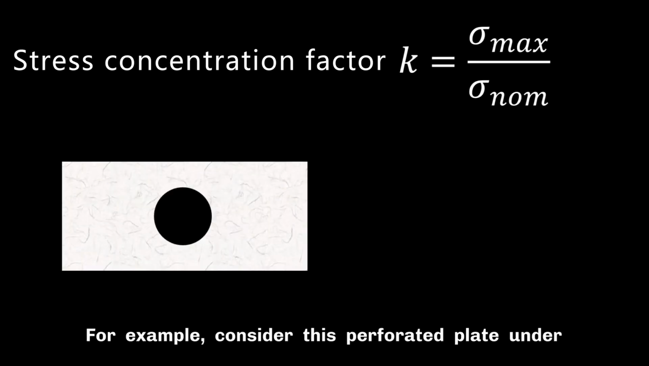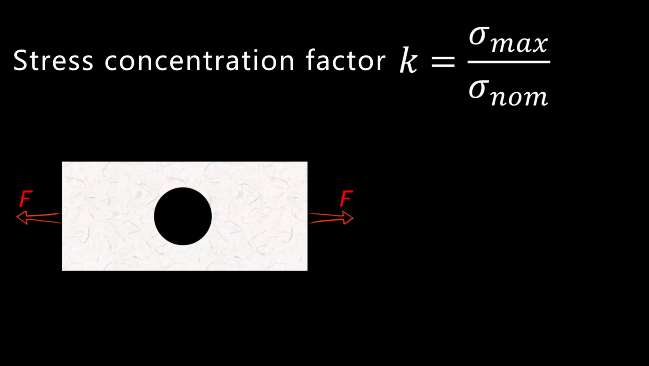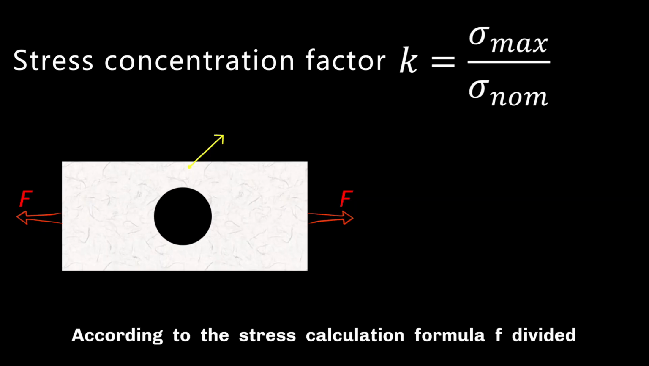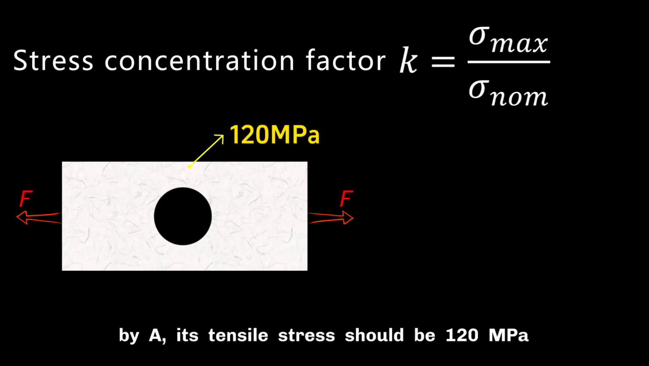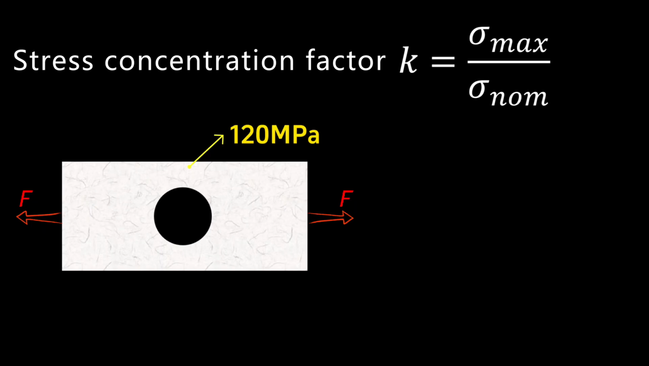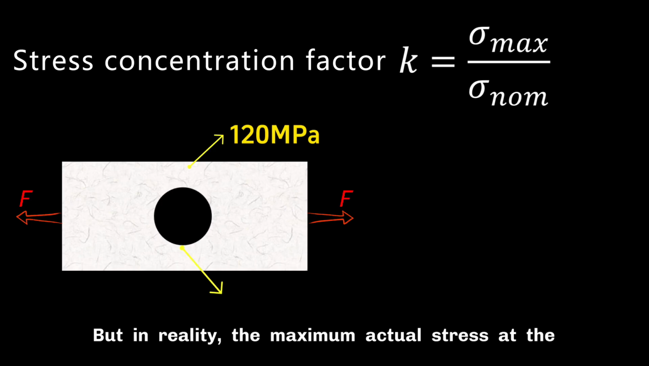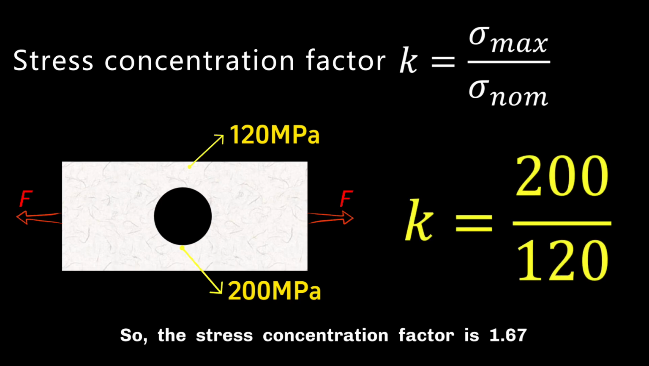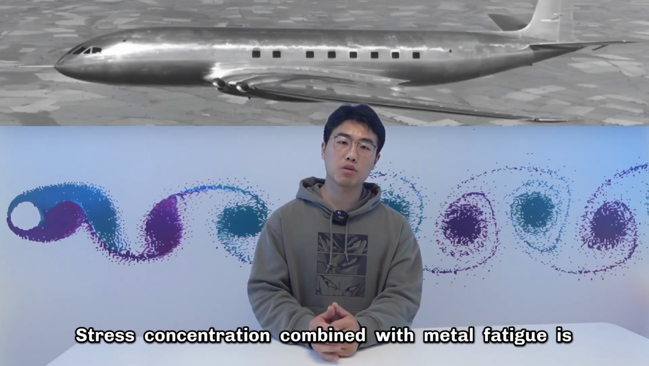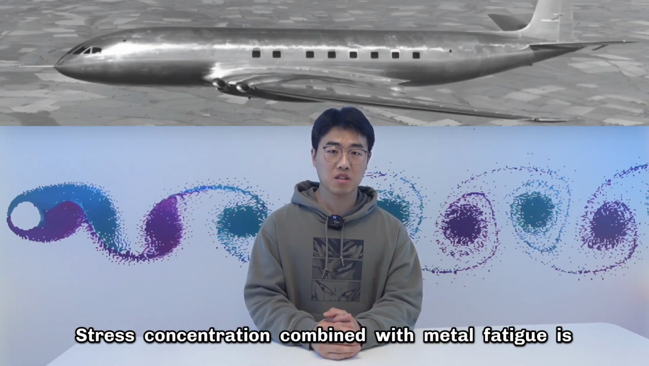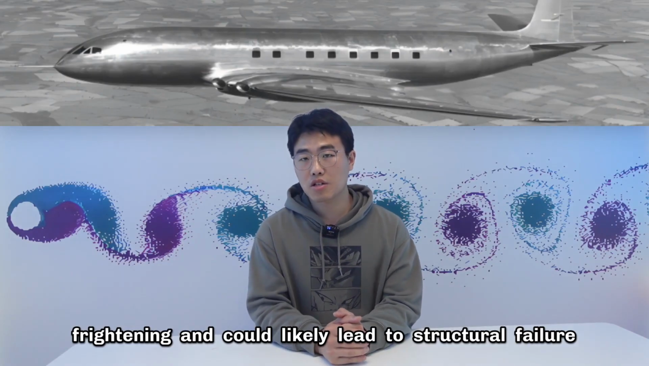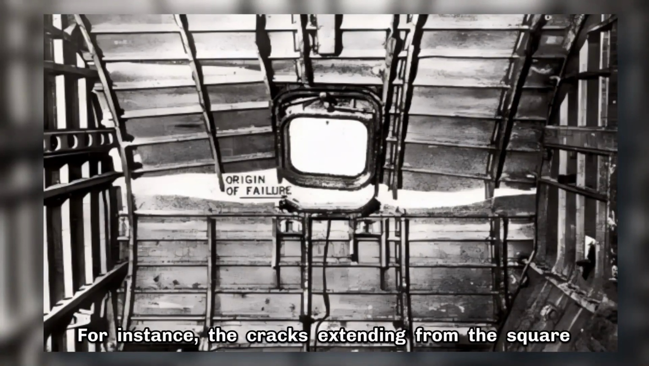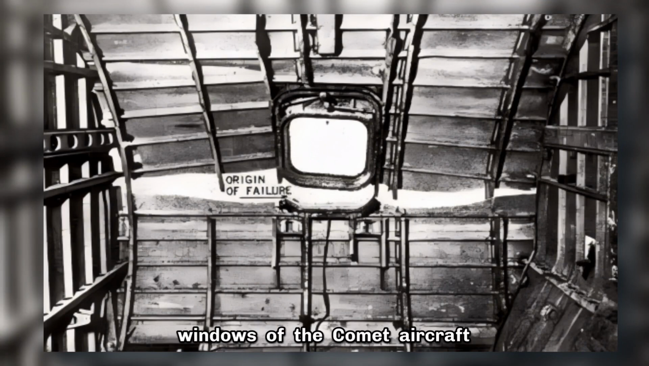For example, consider this perforated plate under tension. According to this stress calculation formula, F divided by A, its tensile stress should be 120 MPa. But in reality, the maximum actual stress at the edge might reach 200 megapascals. So the stress concentration factor is 1.67. Stress concentration combined with metal fatigue is frightening and could likely lead to structural failure. For instance, the cracks extending from the square windows of the Comet aircraft.